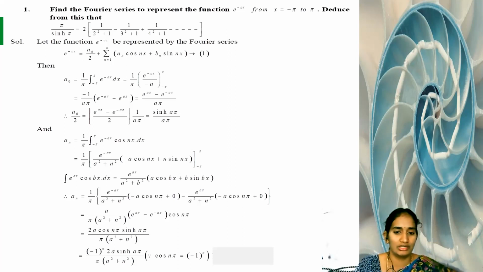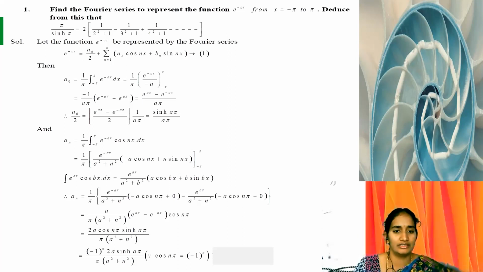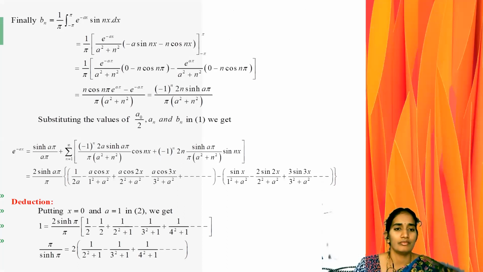We know it is an alternating sign, so we write the cos nπ value as (-1)^n. So 2 into sinh aπ by π into (a² plus n²) times (-1)^n. Similarly, we find the value of an. That is over.